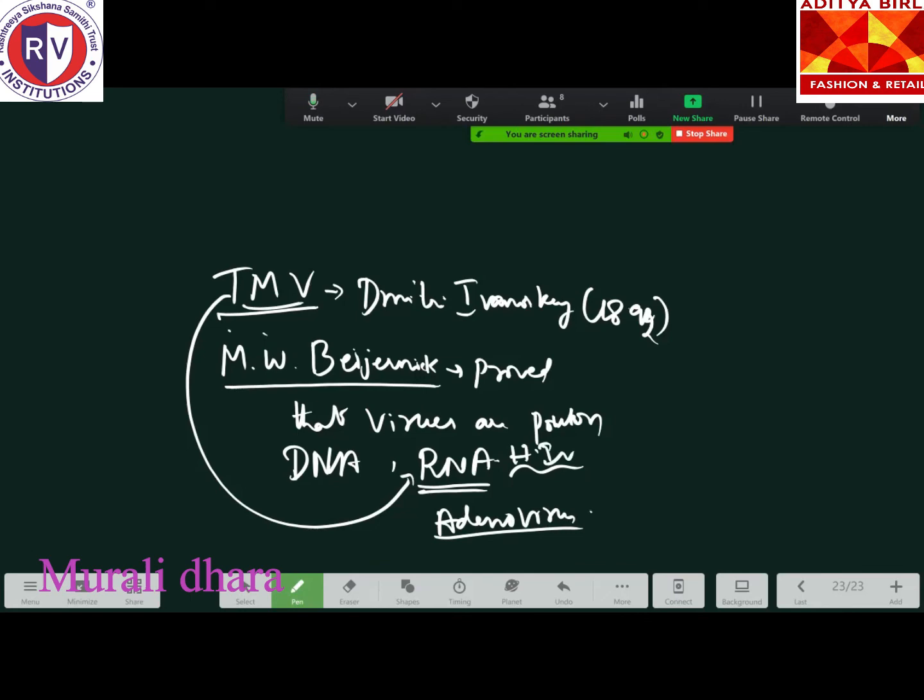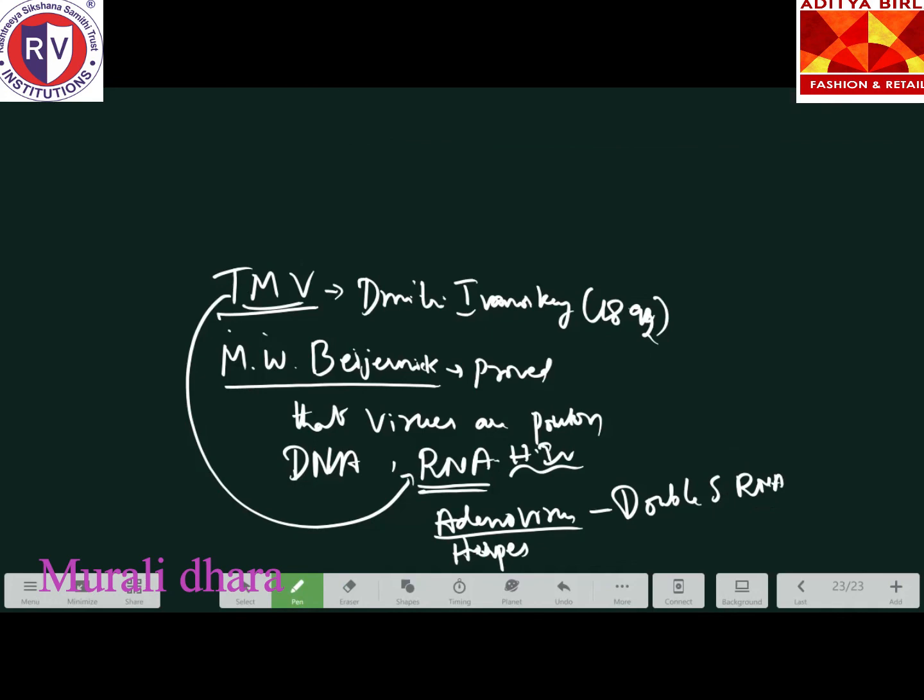Adenovirus, you can say, is double-stranded DNA. You can take herpes. Okay, herpes virus, a very dreadful disease. So that you know. Then cauliflower mosaic virus. These are some of the examples of double-stranded DNA viruses.